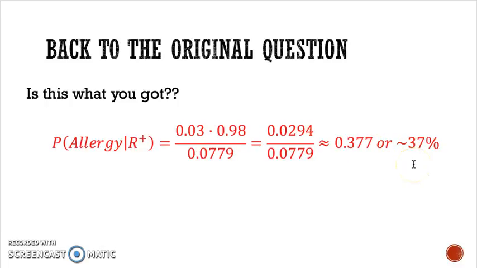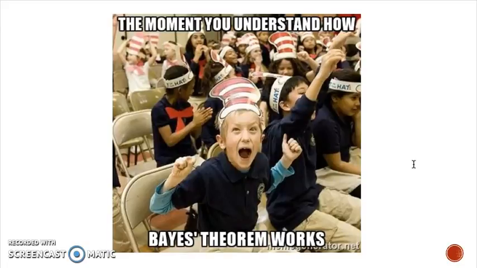So that's a lot less than that 98% that a lot of people are going to think, right? That's the key to Bayes' theorem. Understanding Bayes' theorem can really help you hopefully avoid some of these really drastic errors that a lot of people, very smart people, mathematicians and doctors, make. And so now hopefully you can understand how that happens and maybe avoid that.